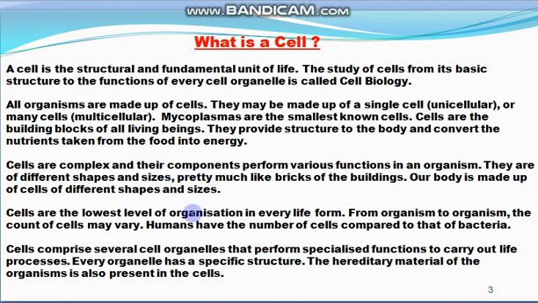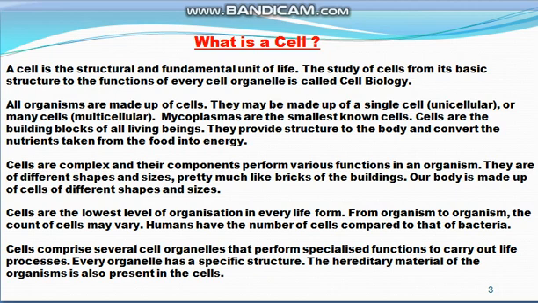The cell is the lowest level of organization in every life form or living thing. From organism to organism, the number of cells varies. Human beings have a large number of cells as compared to bacteria, which are unicellular.